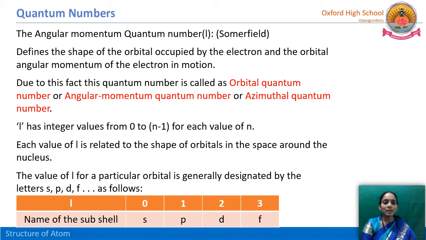So L is 0, then the subshell is called the s subshell. The name of the subshell is s. If the L value is 1, the name of the subshell is p. If the L value is 2, the name of the subshell is d. If the L value is 3, the name of the subshell is f. So s, p, d, f are the orbital or subshell names.